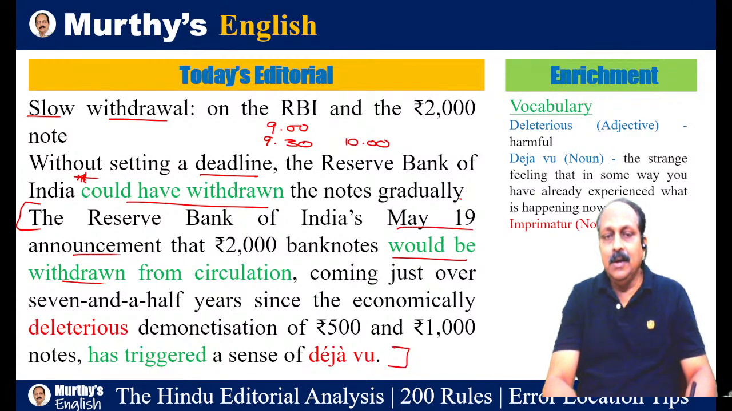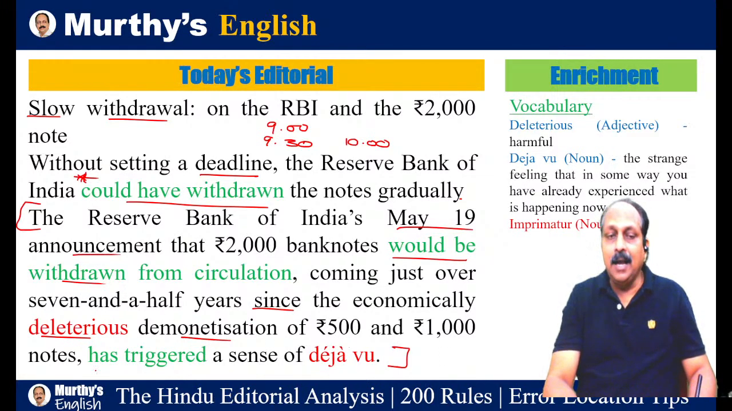But what does it mean? It is about the announcement that was made on the 19th of this month about the withdrawal of 2000 banknotes, and it came just over 7.5 years since the economically deleterious demonetization of 500 and 1000 notes. This particular decision, when did it come? It came almost 7.5 years since the economically deleterious. Deleterious means something like dangerous, harmful. Deleterious demonetization of 500 and 1000 notes.